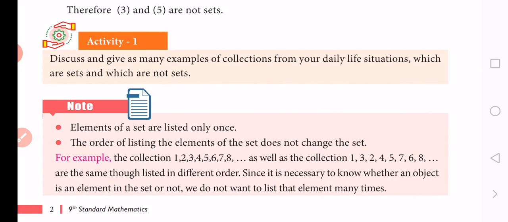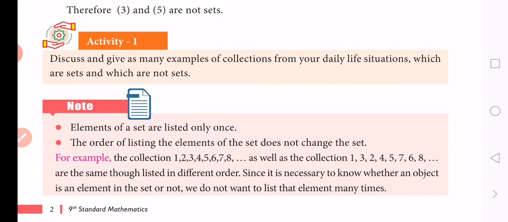No, so it is not an object in this group. Is Rasipuram a district in Tamil Nadu? No, it is not in the group. But Salem is one of the districts in Tamil Nadu, Athur, Coimbatore, Chennai. So these are all examples of a set.